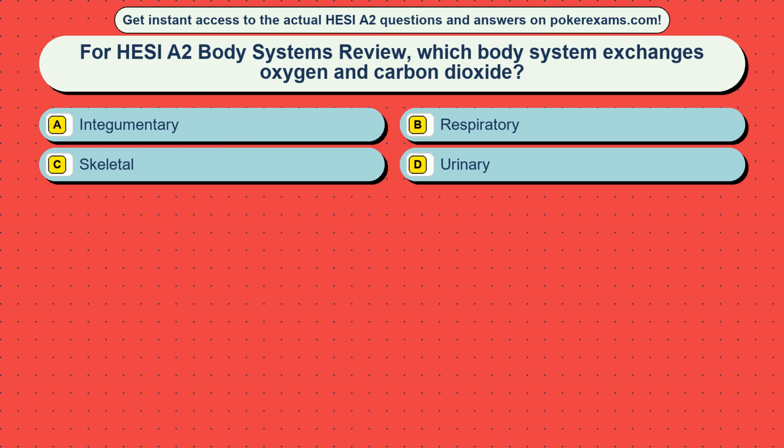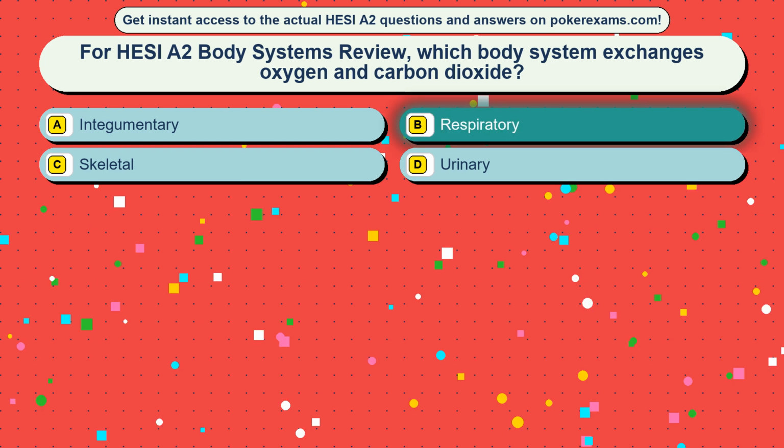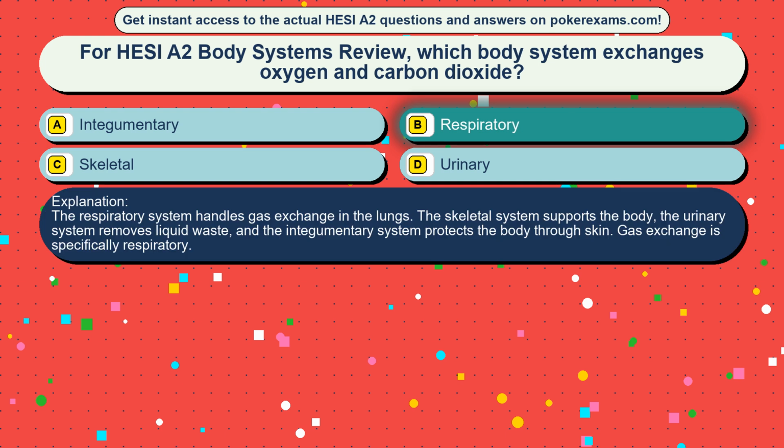Question 32. For HESI A2 Body Systems review, which body system exchanges oxygen and carbon dioxide? Option A, integumentary, option B, respiratory, option C, skeletal, option D, urinary. The correct answer is option B, respiratory. The respiratory system handles gas exchange in the lungs. The skeletal system supports the body, the urinary system removes liquid waste, and the integumentary system protects the body through skin. Gas exchange is specifically respiratory.